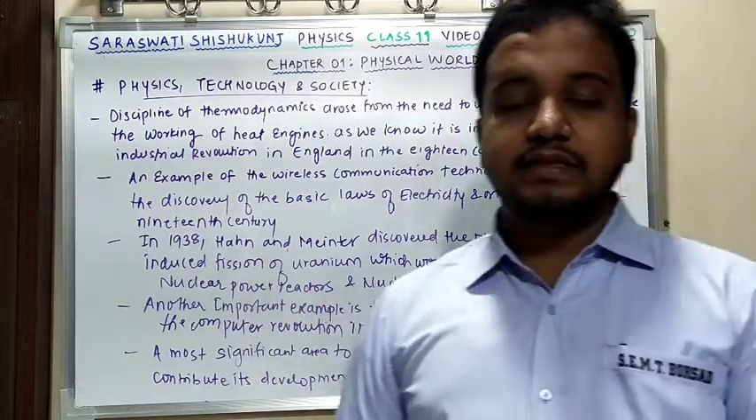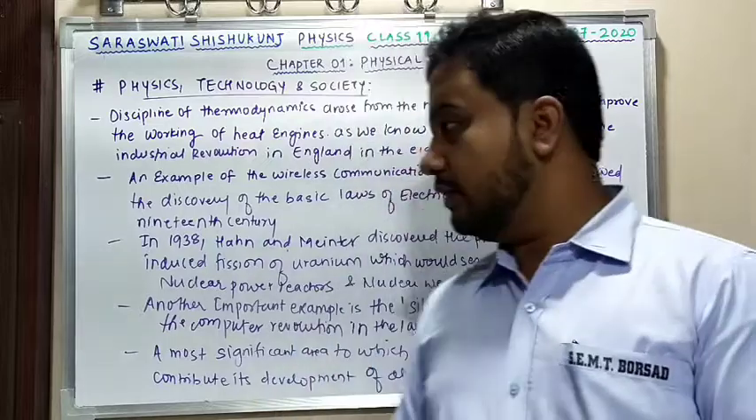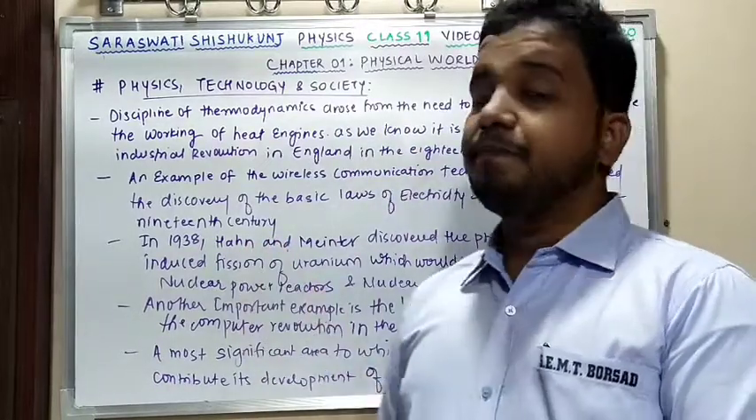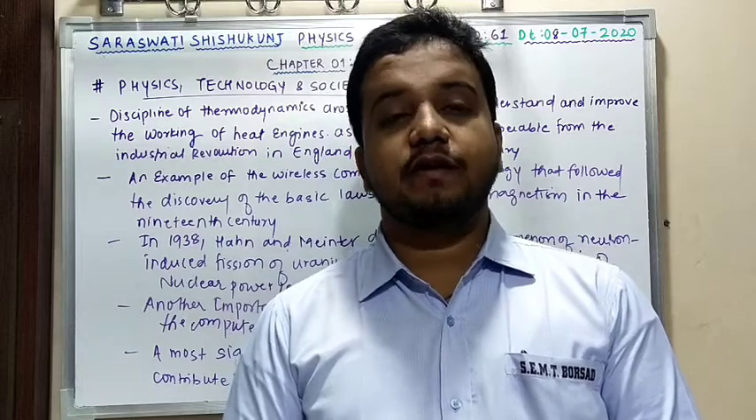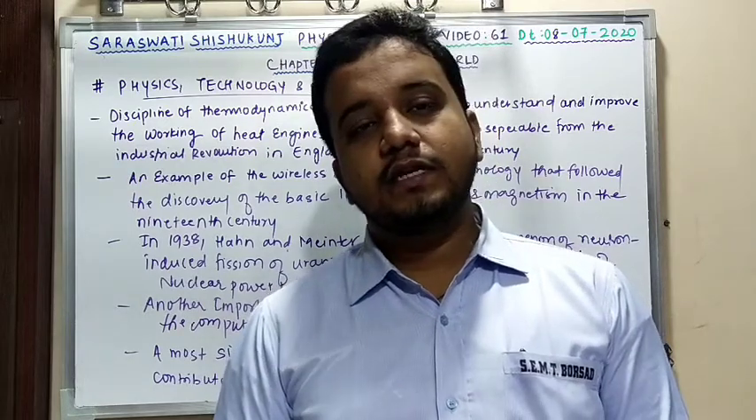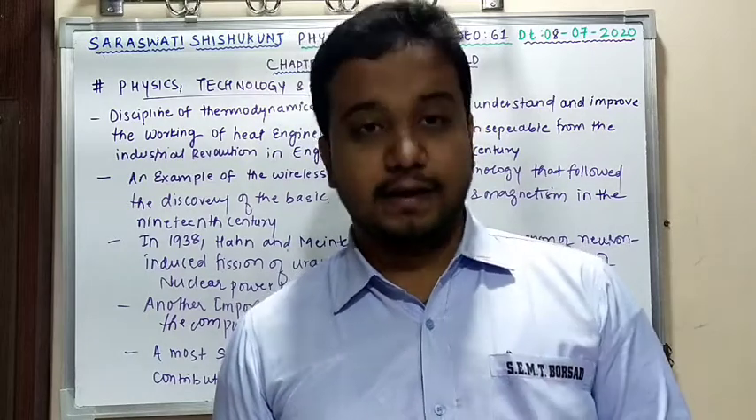So here they have given that in 1938, Hahn and Meitner discovered the phenomenon of neutron-induced fission of uranium. Means they did fission of uranium in 1938. The experiment was carried out by Hahn and Meitner. Uranium is considered to be a radioactive material. See, this uranium is used as what? A source of material to produce electricity in nuclear power reactors.